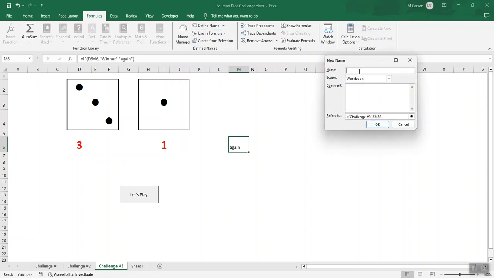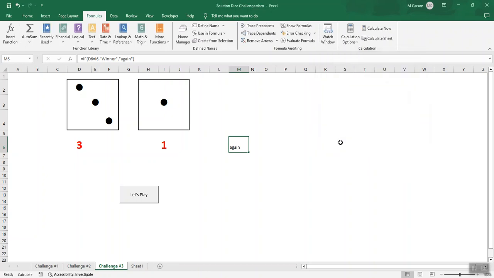So I'm going to name this picture, because that's really what we want. We want the picture. And then I'm going to come down here and put indirect around this. Open my parentheses and close my parentheses and tell it okay.